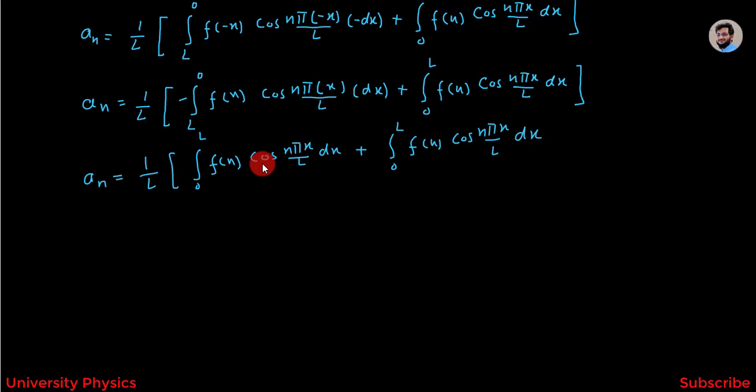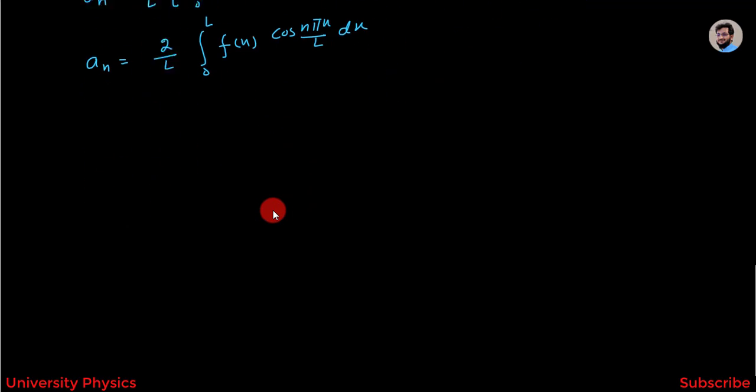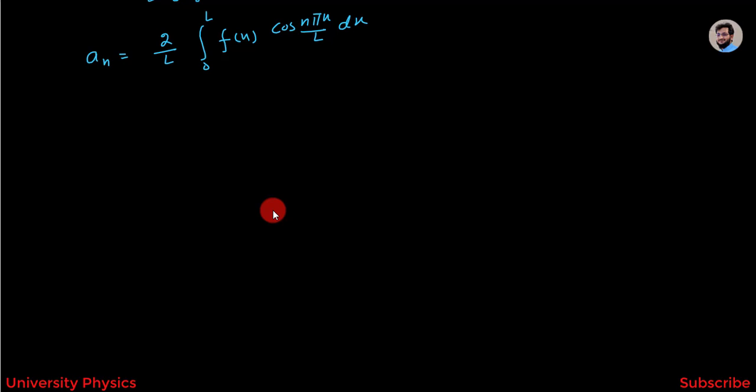So these two terms will add up and we will get an is equal to 2 by L integration from 0 to L f of x cos n pi x over L dx. So this is the value of an in case of even function. Now we have to calculate the value of bn in case of even function.